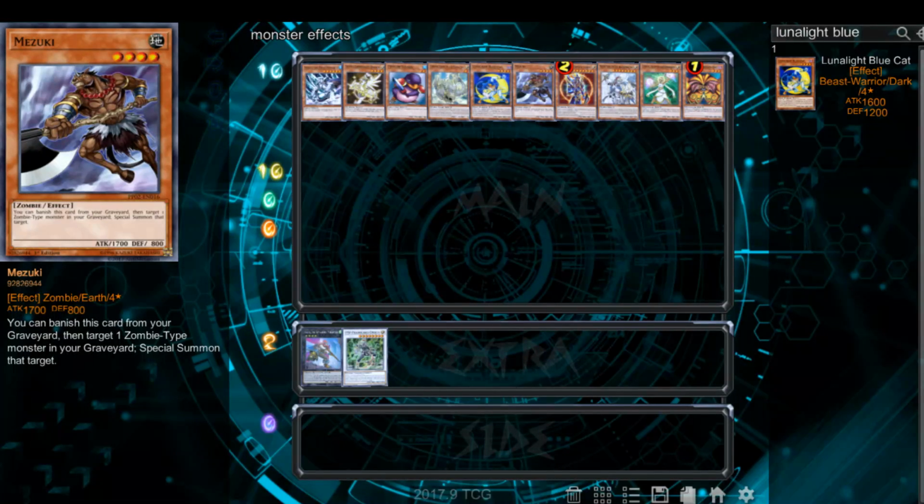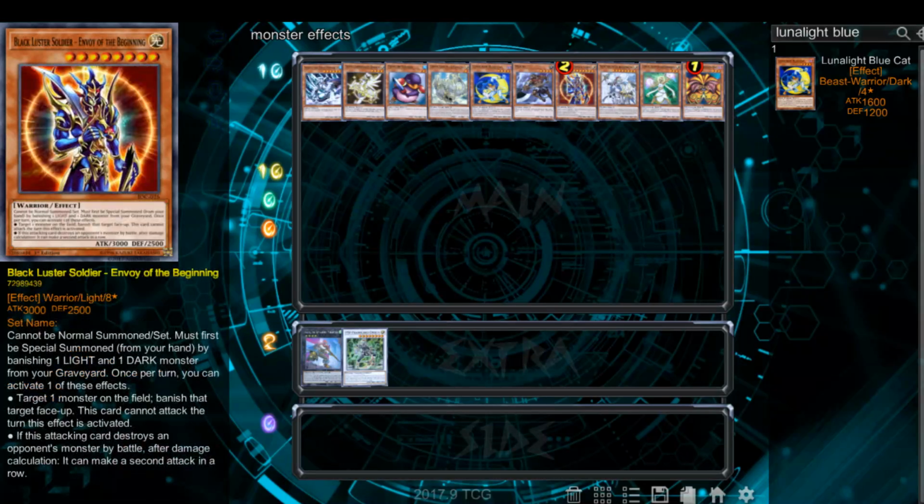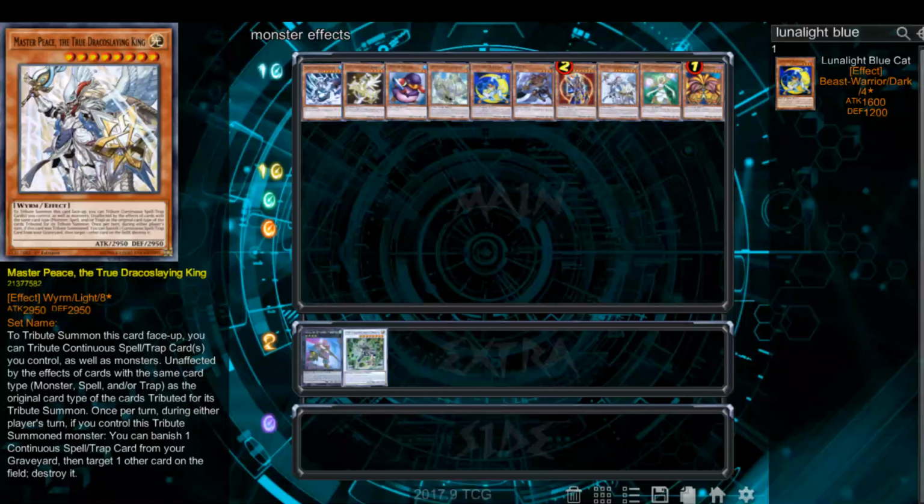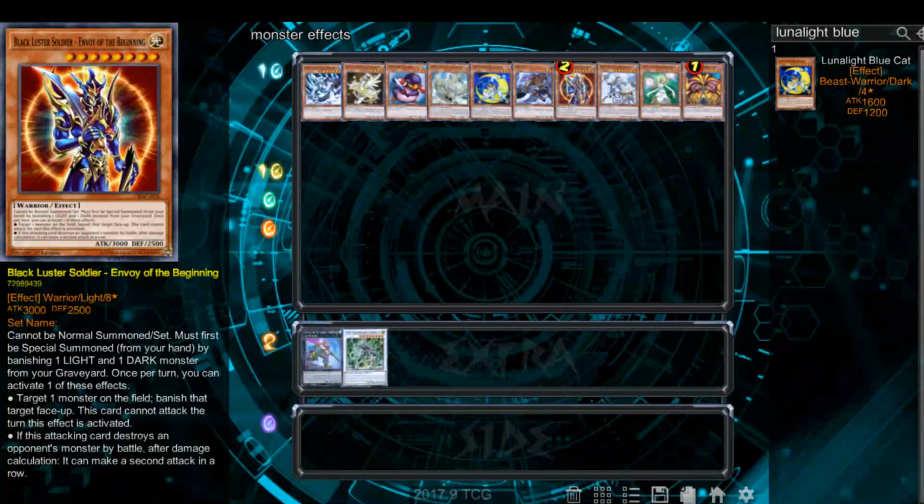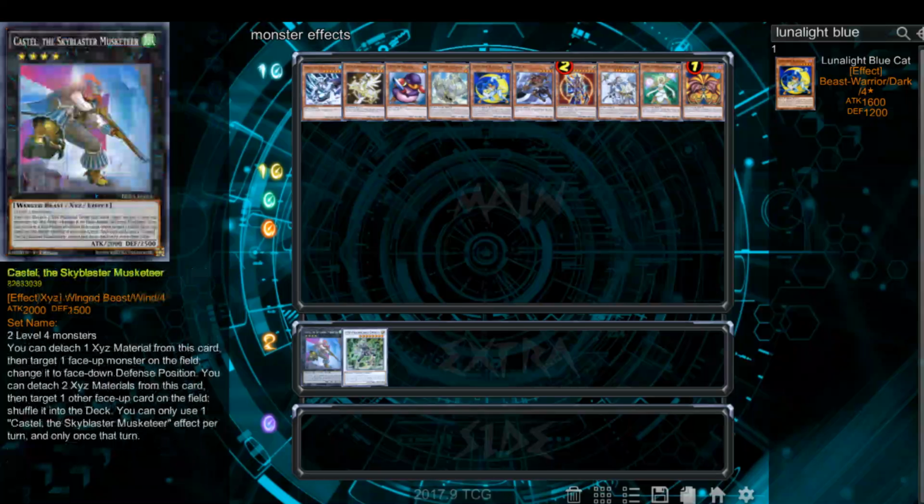Moving along, we have Blackluster Soldier, Envoy of the Beginning, and Masterpiece, the True Draco Slaying King, and we're also going to talk about Castel in this. All three of these are activated abilities.